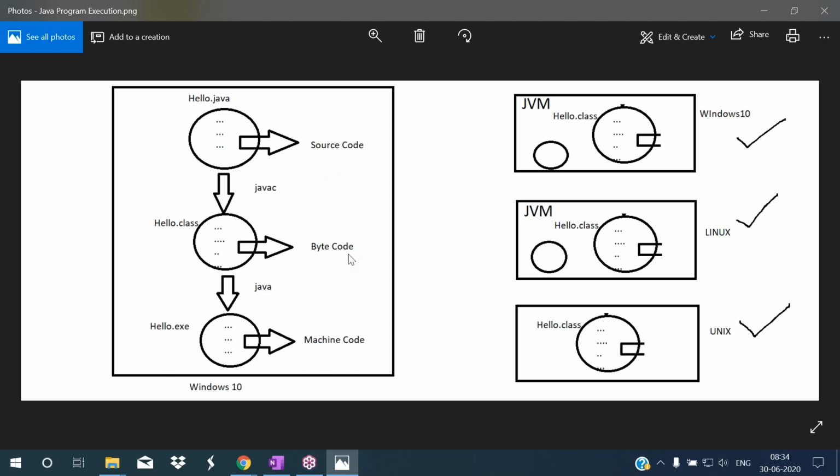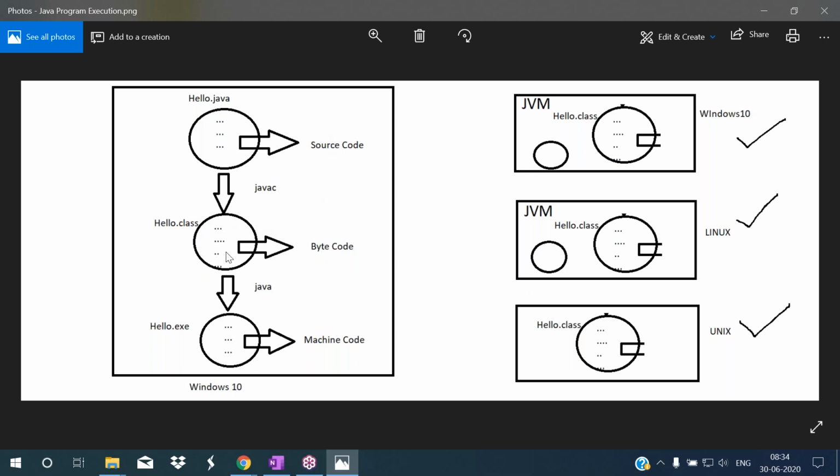bytecode. In some languages we call this bytecode. In Java we call this bytecode, and in Python also we call this bytecode. In C sharp we call it the IL code, intermediate language code. So this is intermediate code. In platform independent programming languages, after compilation, intermediate code will be generated. In Java, that intermediate code is called bytecode. So after compilation, source code will be translated to the bytecode.